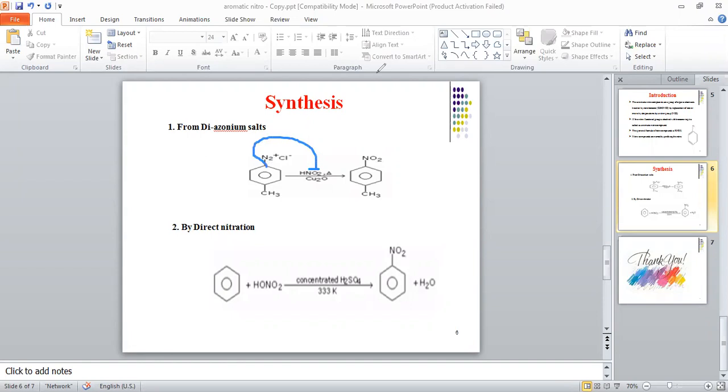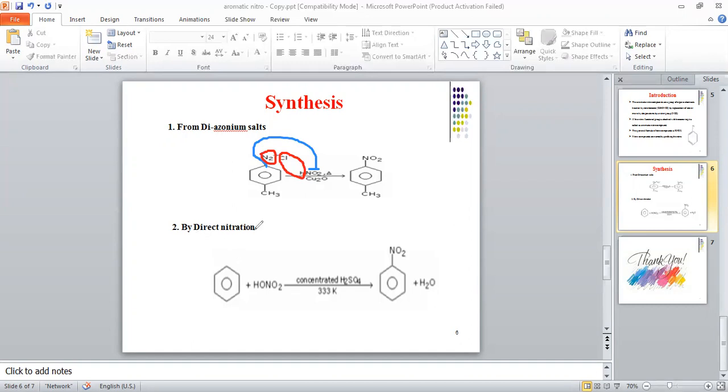Now the next thing is this nitrogen gas will be eliminated, and this HCl will also be eliminated. So whenever you do any type of reaction with a diazonium salt, always keep in mind that you have to remove the nitrogen gas and HCl. Got it? Now let's see the next thing.